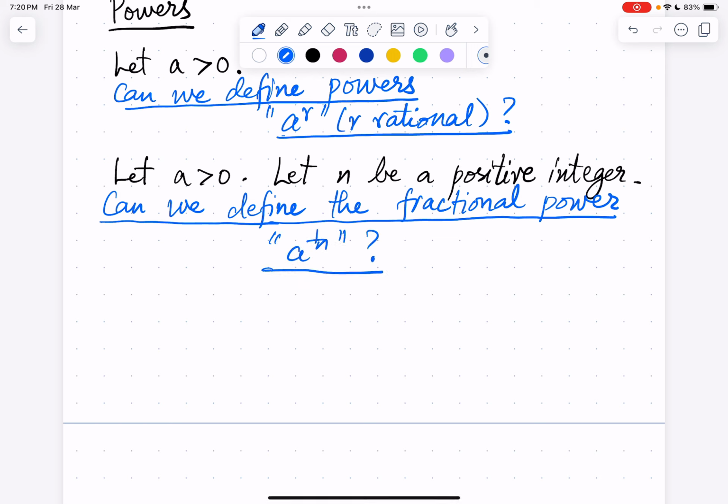So we define nth roots. Let a be greater than 0. Let n be a positive integer.